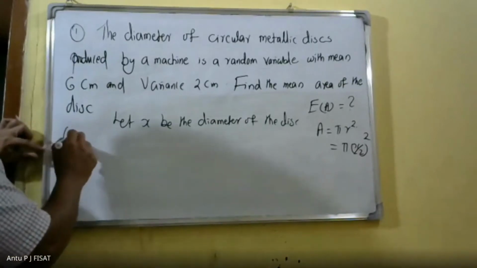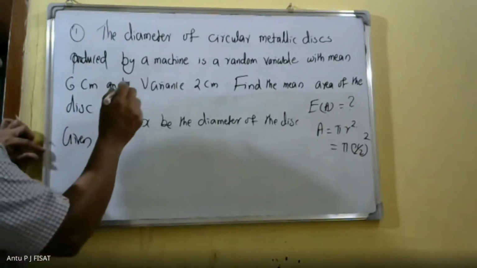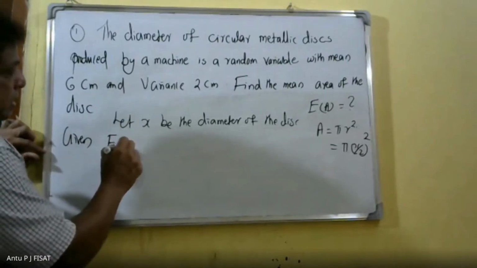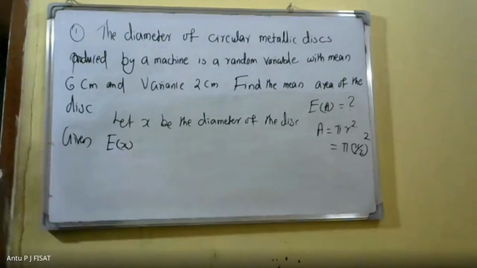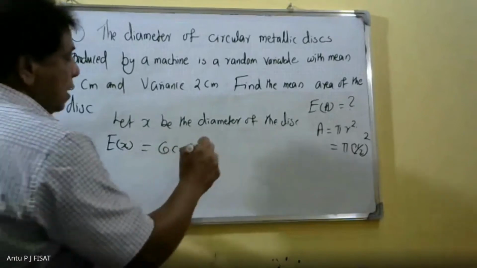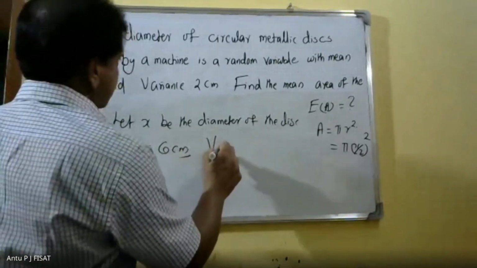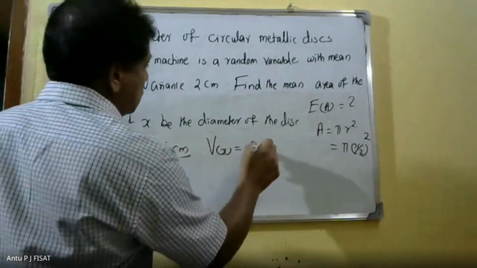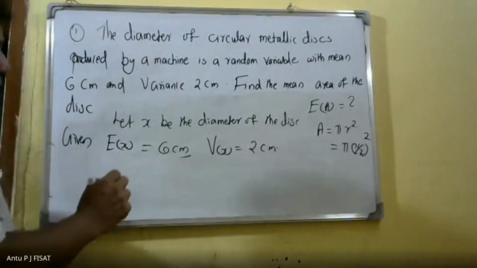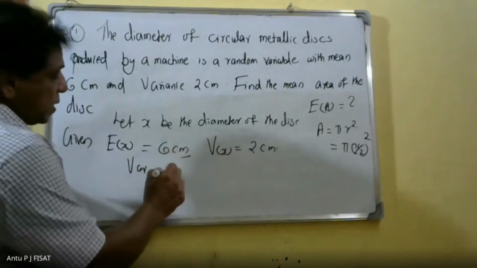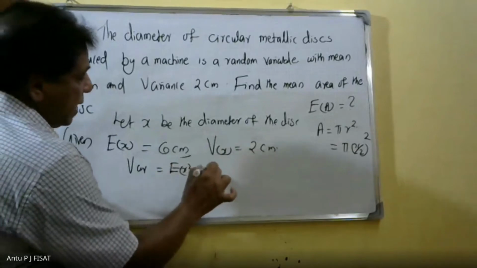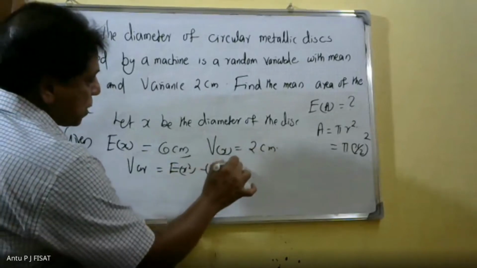Given expectation of x is equal to 6 centimeter. Then variance of x is equal to 2 centimeter. Then variance is equal to expectation x square minus expectation x the whole square.